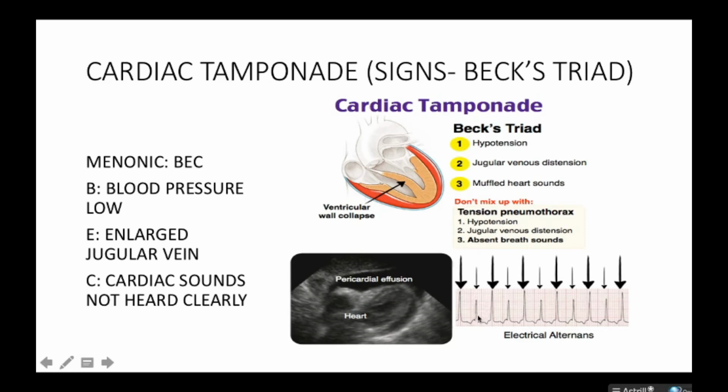This is all because the ventricles are being compressed and the pumping of the heart is not regular. And as you know, the QRS complex normally talks about the ventricular depolarization, and that is why you see this in a cardiac tamponade patient's ECG or EKG.